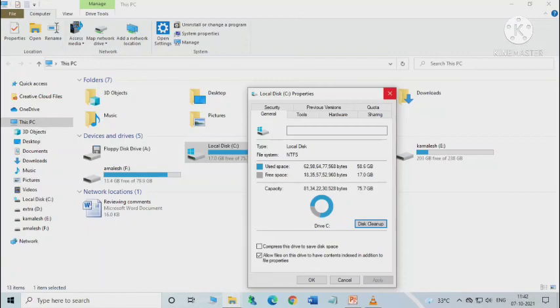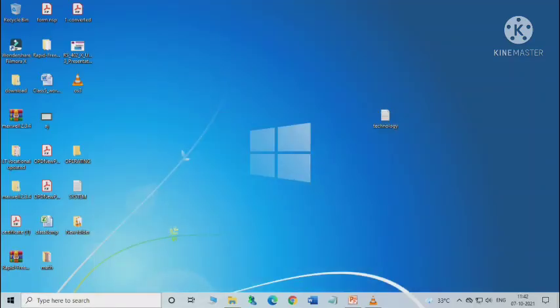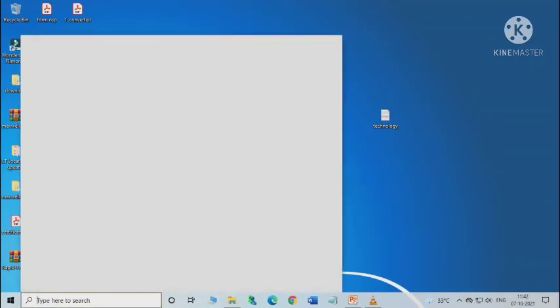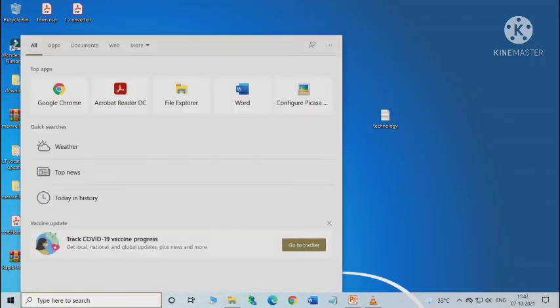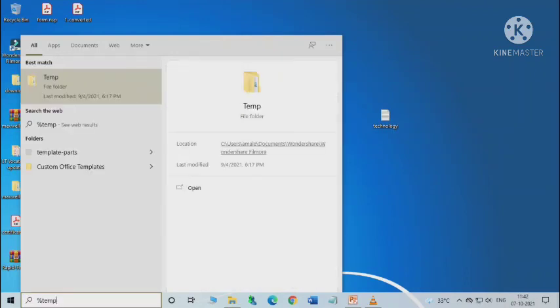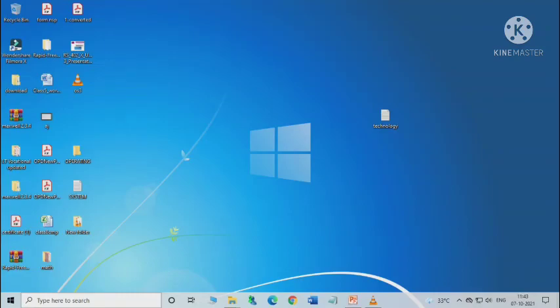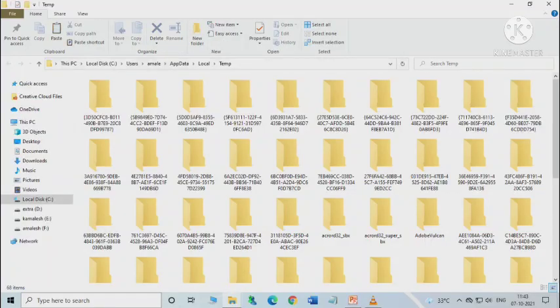Okay, so we can use this process, or we can use an alternate method. We have to go to the search text box on the taskbar here and then write percentage temp, then again percentage. Okay, then press the enter key.